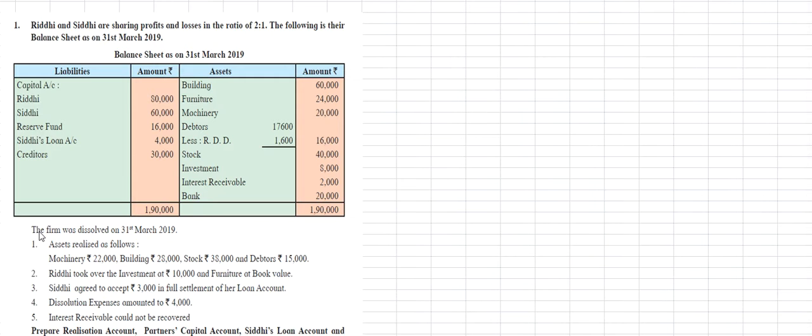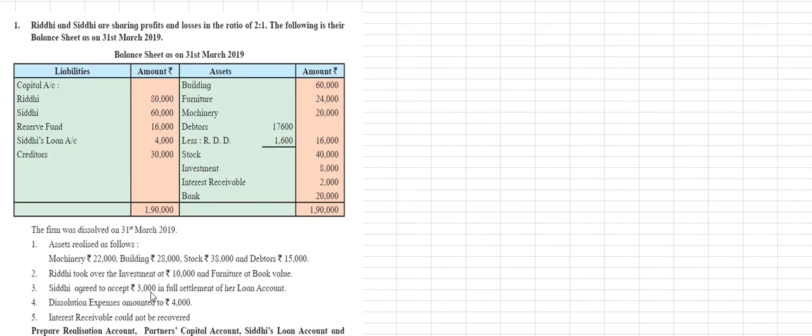The firm was dissolved on 31st March 2019. The first adjustment is that assets realized as follows: machinery 22,000, building 28,000, stock 38,000, and debtors 15,000 rupees. Riddhi took over the investment at 10,000 and furniture at book value.